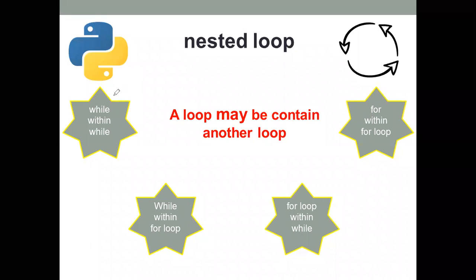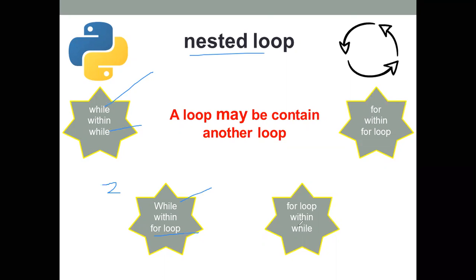If a while loop contains another while, it means the outer is a while loop and the inner is again a while loop. This is the nested loop. The second type of nested loop is where the outer loop is while but the inner loop is for loop.